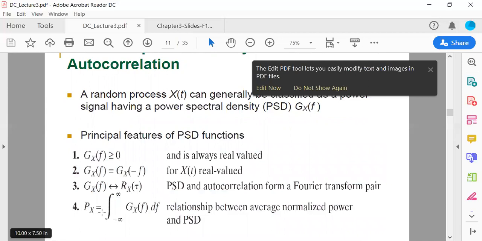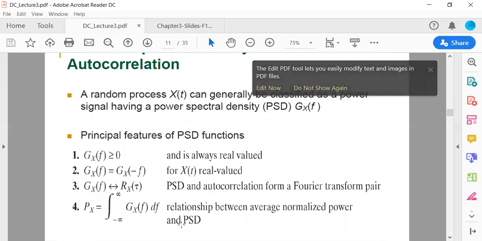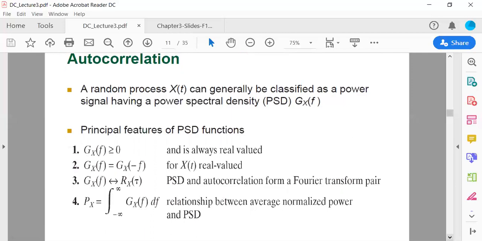P of x will be the integral from minus infinity to infinity of Gx of f df. What this integration tells us is the relationship between average normalized power and the PSD. This is the power spectral density function in the frequency domain, and that is the power we are calculating from it. By integrating the power spectral density from minus infinity to infinity, we get the power. That's the relationship between power and the power spectral density function. So that's about the power spectral density.